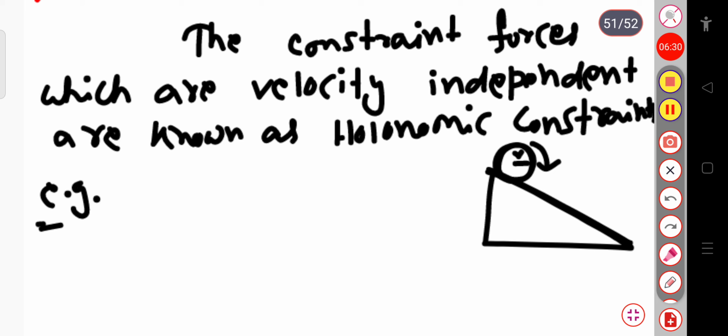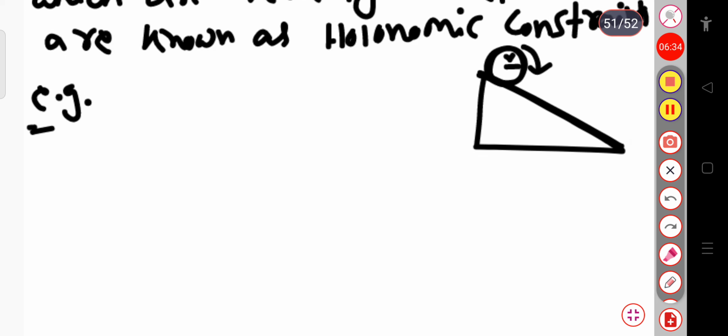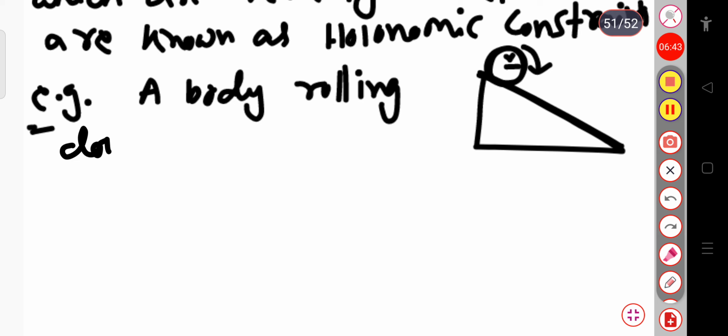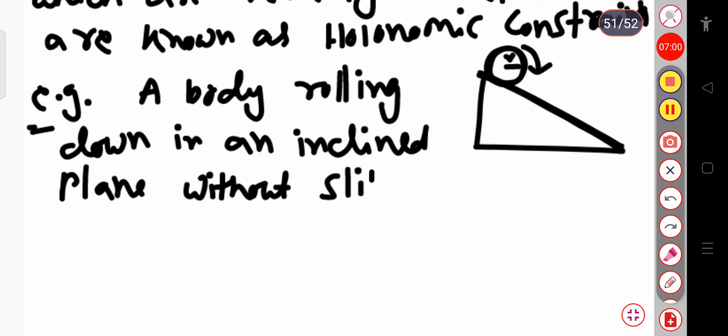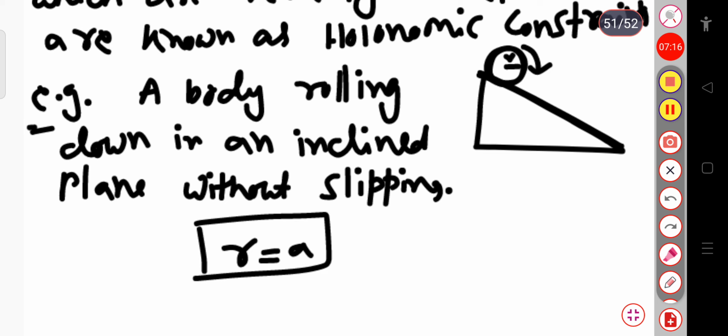Let me write the example: a body rolling down an inclined plane without slipping is an example of a holonomic constraint. Generally holonomic constraints are represented by an equation, suppose r equal to a. This is the equation for the holonomic constraint.